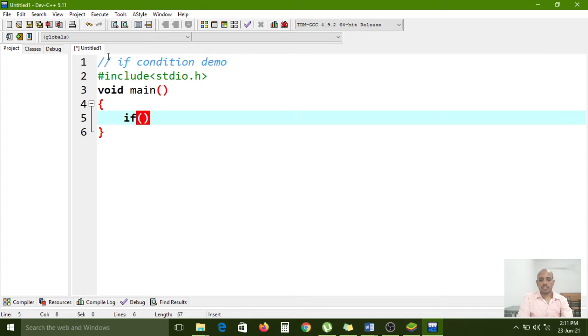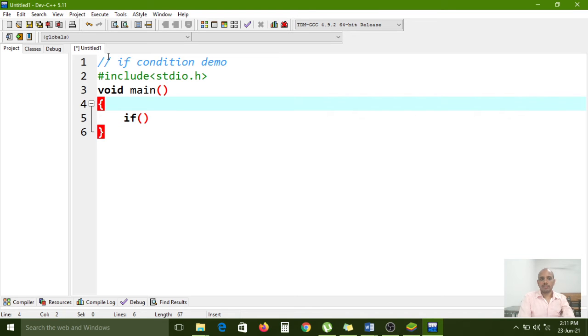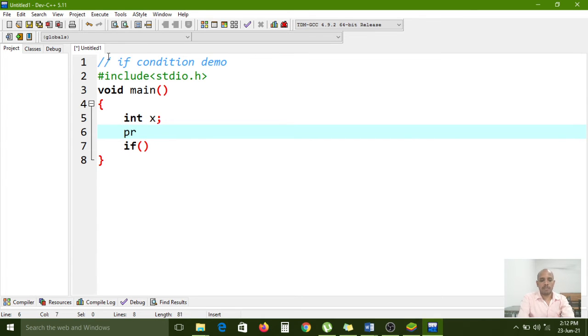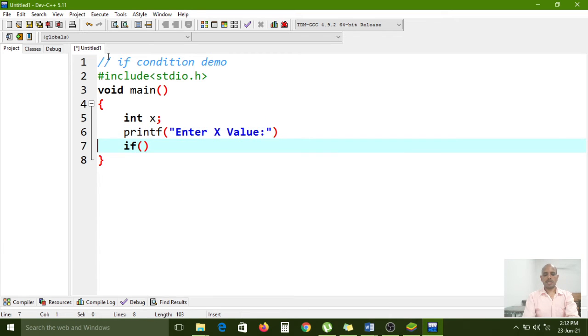Now I am declaring int x, and now I am printing with printf: "Enter x value", followed by a semicolon.